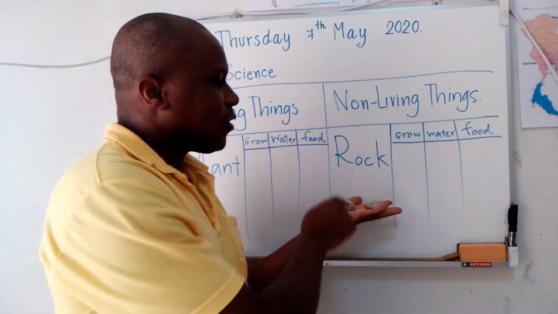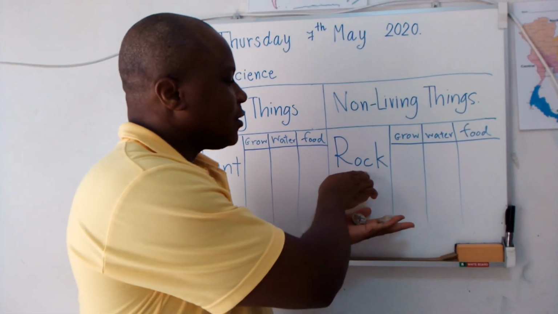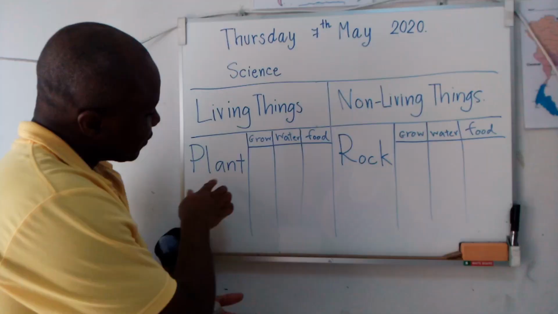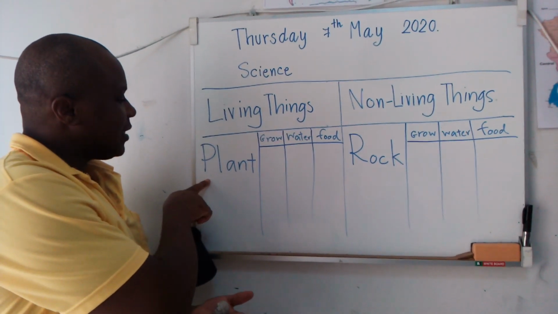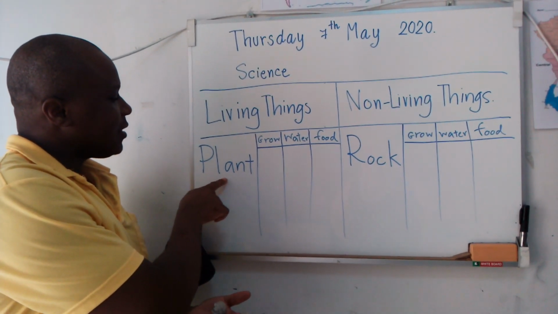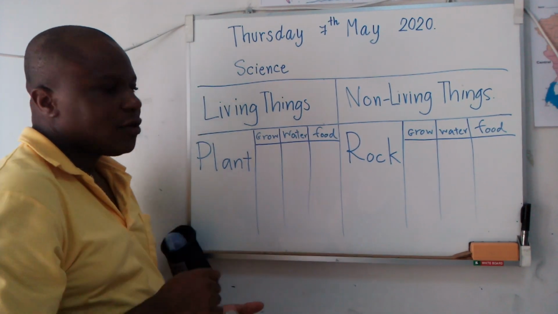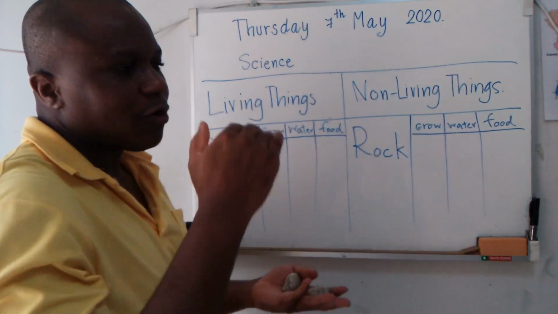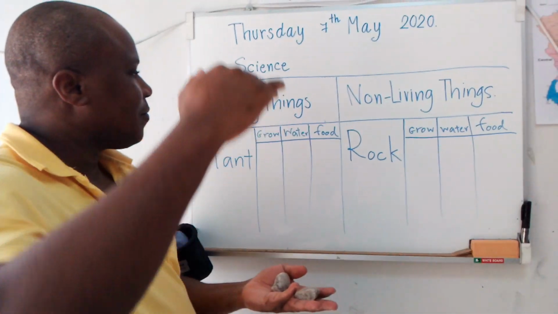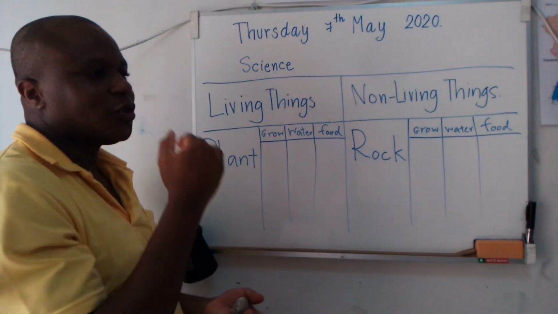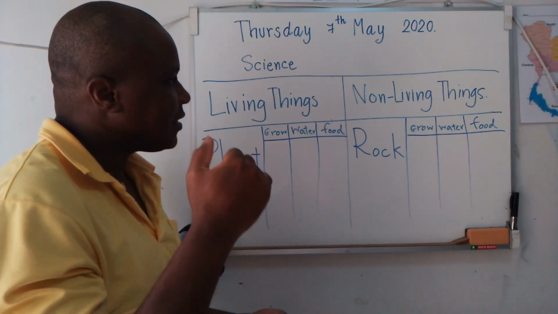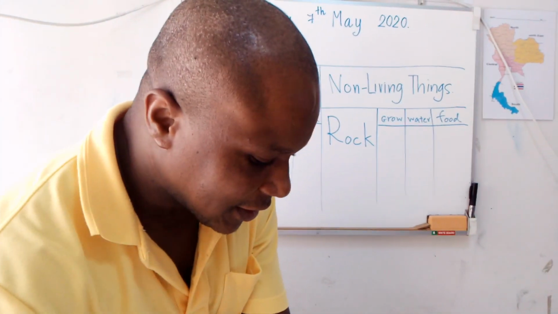So this is rock, R-O-C-K. So this one is what? Plant. P-L-A-N-T. So plants can grow up and have food, to show you that is what? Living things. So now let us see the example.